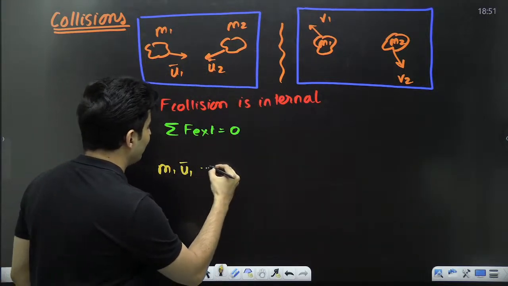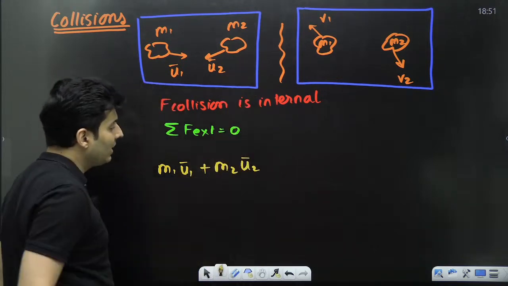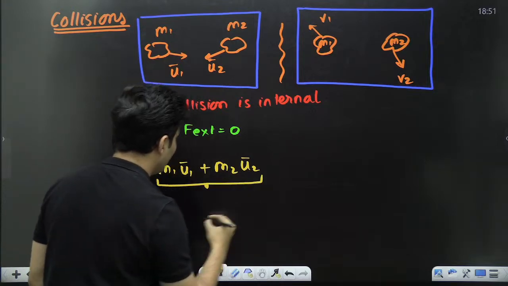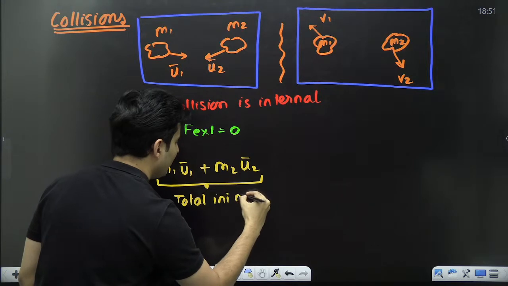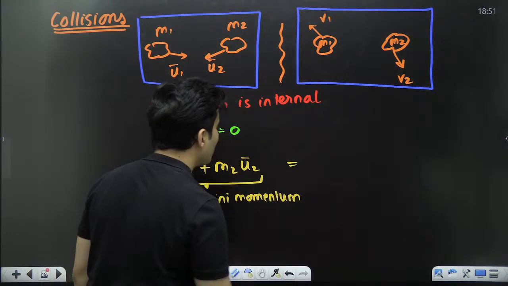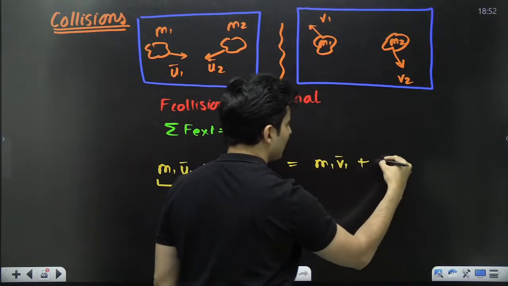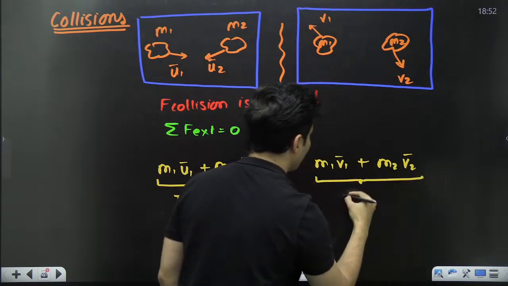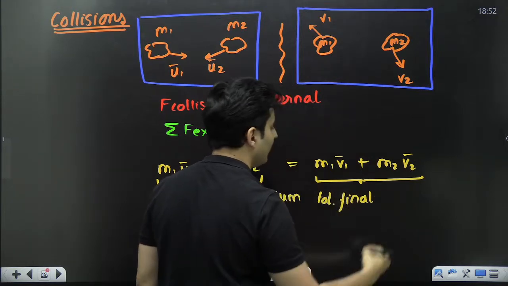So M1 U1 is the initial momentum, M2 U2 is also the initial momentum but of the other particle. So this is the total initial momentum. What will this be equal to? This will be equal to the total final momentum: M1 V1 bar plus M2 V2 bar. So this is basically your total final momentum.